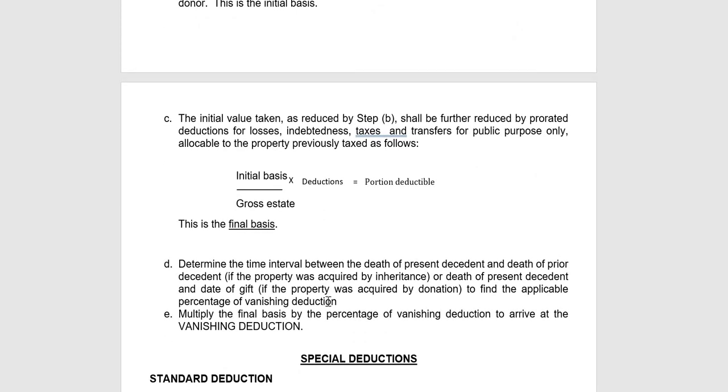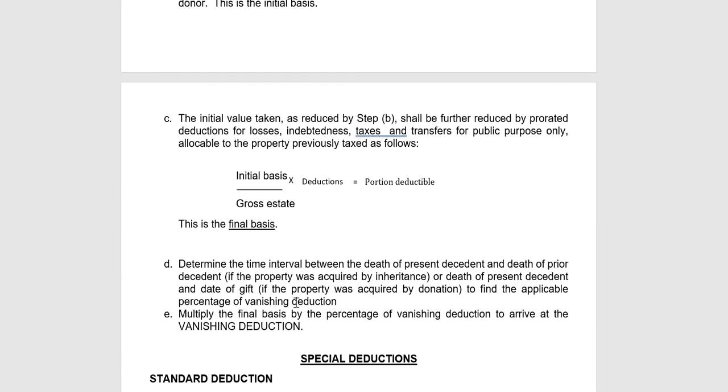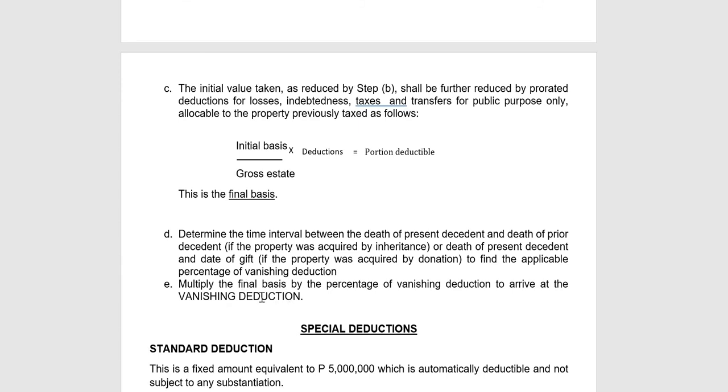Then you need to determine the interval between the death of the present decedent and death of the prior decedent, no? Or if the property was acquired by inheritance, or between the death of the present decedent and the date of gift, if the property was acquired by donation, to find the applicable percentage of vanishing deduction. So, determine the years, then identify which rate to use. So, the final basis, multiply by the percentage of the vanishing deduction to arrive at the vanishing deduction. Okay?